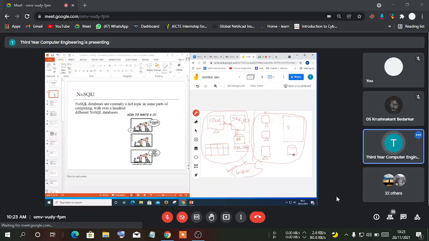And these databases have different locations. So if I say one database is stored in this particular server, and one database is stored in this server at a different location. This server may be at Nasik, this server may be at Pune. So for a distributed database we have to connect through the internet. This particular system is called a distributed database system, DDS.